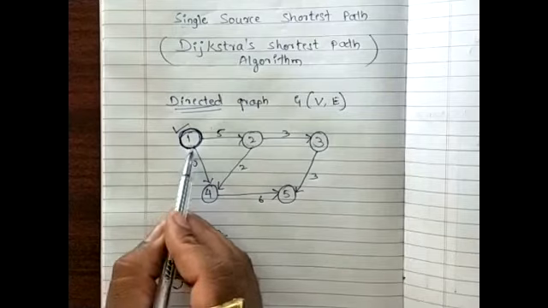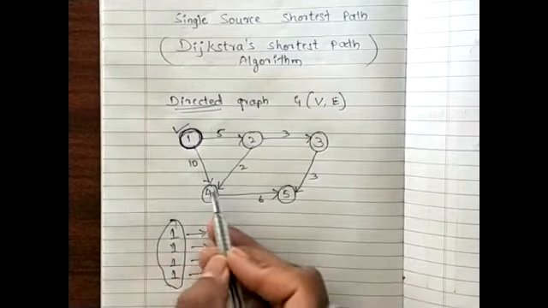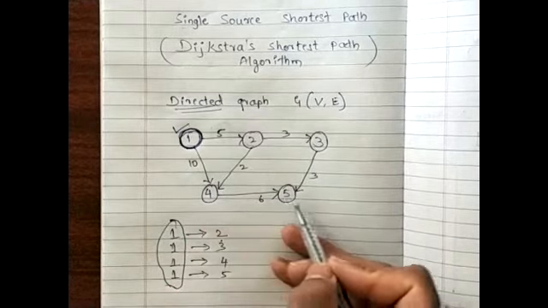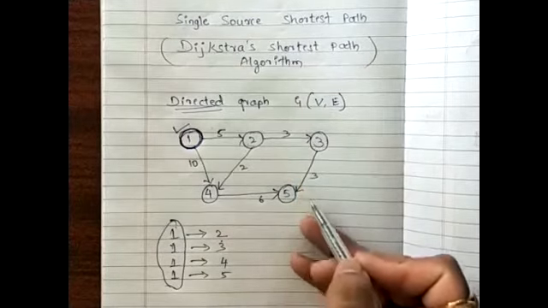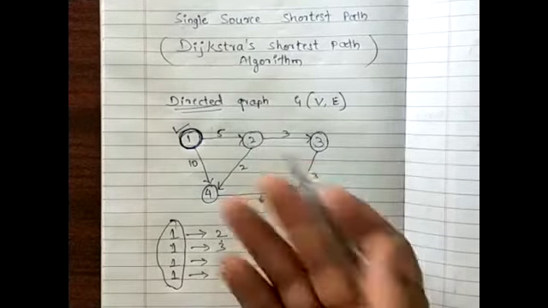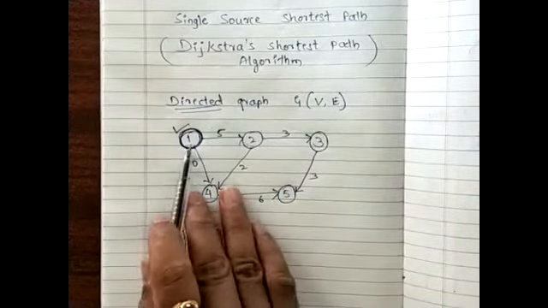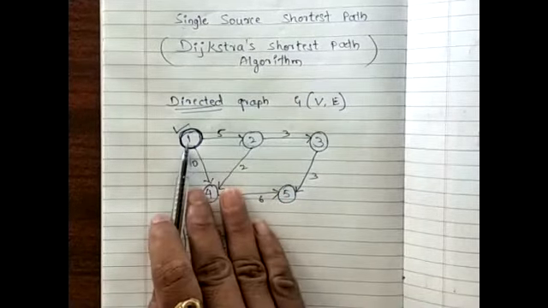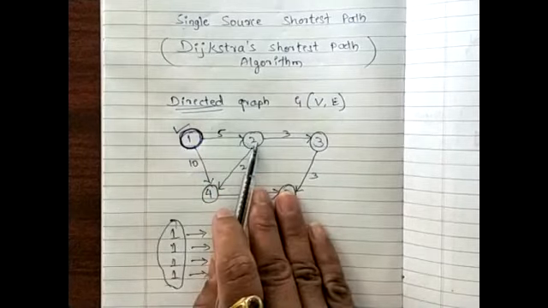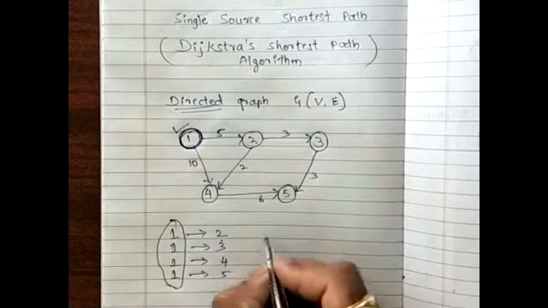So from 1, there is one more going towards 4. From 4, there is one more going towards 5. But from 5, there is a dead end. I cannot go towards 3 and come back to 2. There is no possibility. That means there is only one path between 1 and 2. That is from one vertex to the second vertex I can go, and the associated cost is 5.